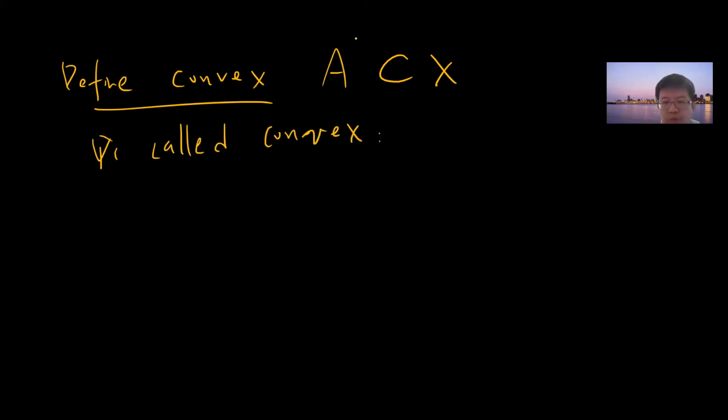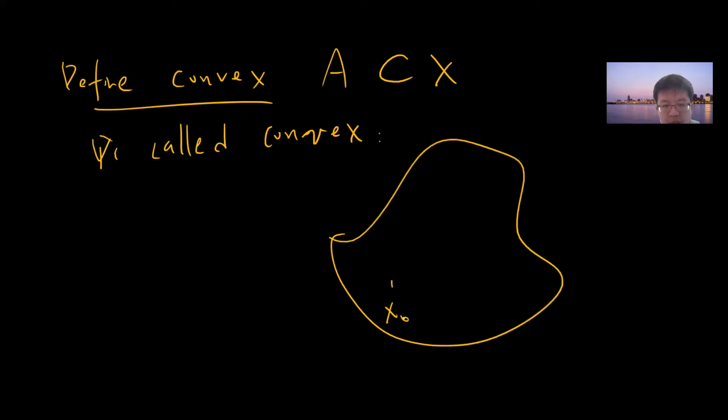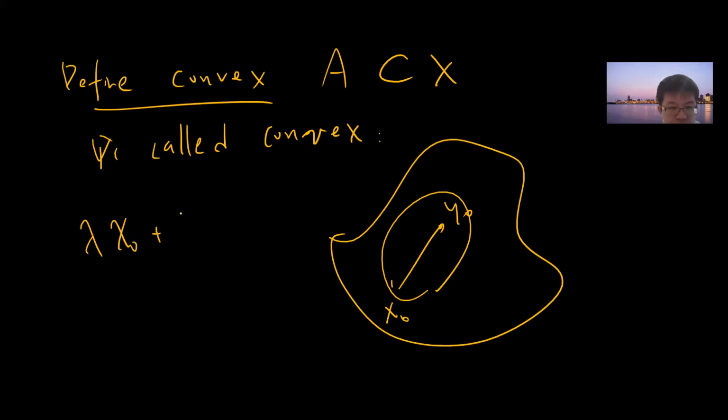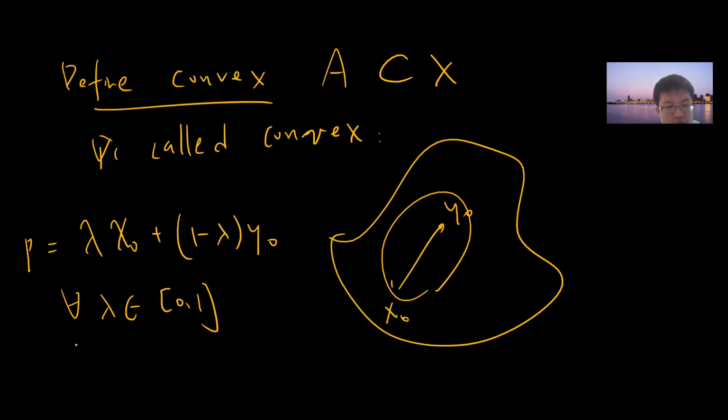Convex means any 2 points can be connected: let's say x0 and y0, you draw a line, and all of this line falls into A. Mathematically, it says that λx0 + (1-λ)y0 for all λ belonging to [0,1], all these points, let's call it P(λ), must be inside A for all λ. So this is the definition.